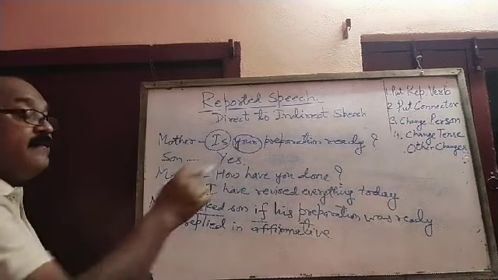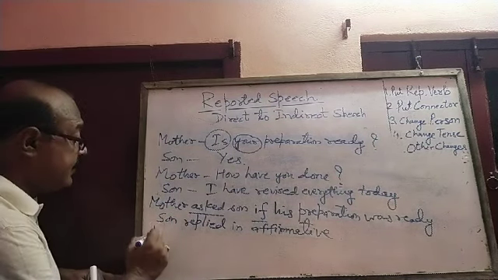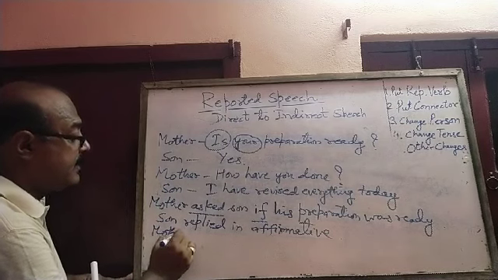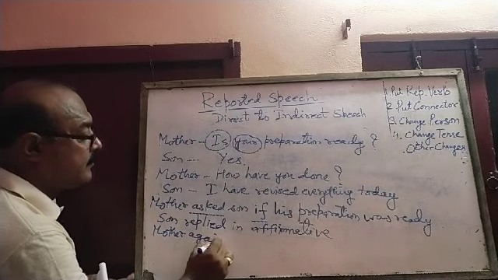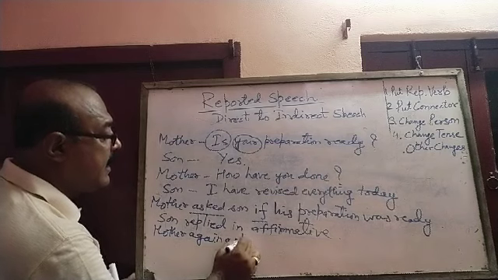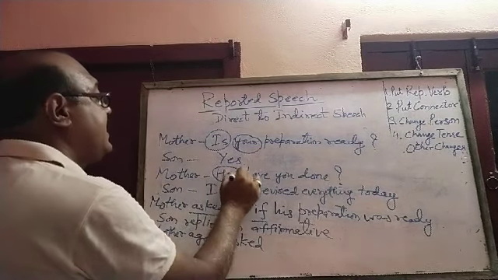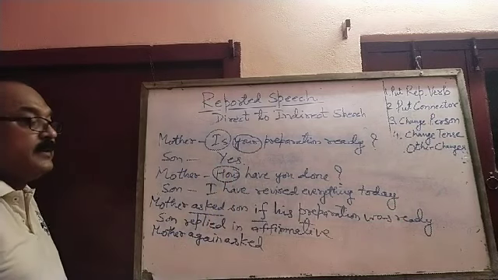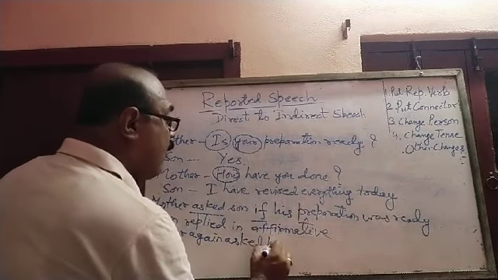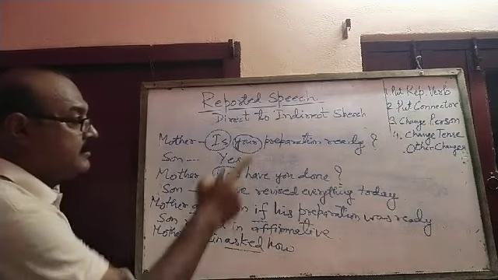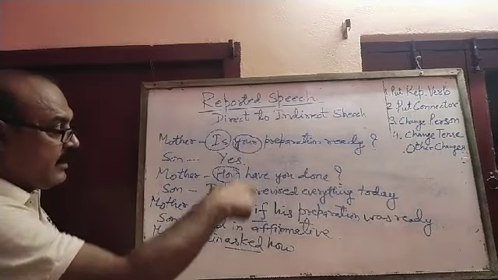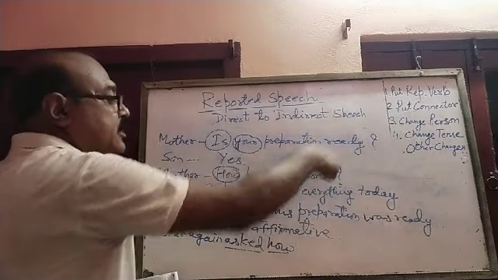Now, how have you done? Mother again asked. Mother again asked how. How is also considered as WH word. So, mother again asked how. Asked, first work reporting verb. Second, how is done, put connector.